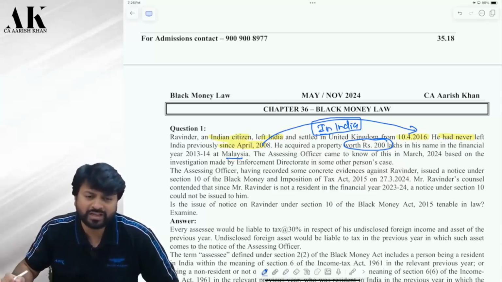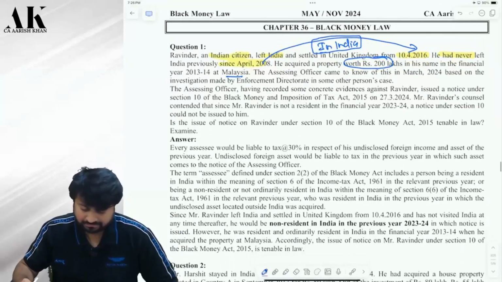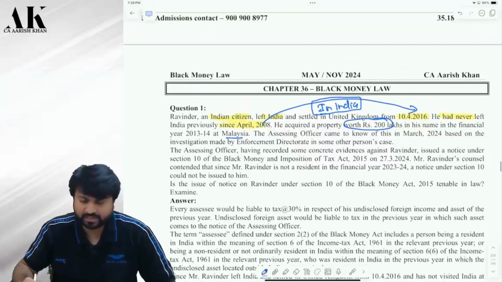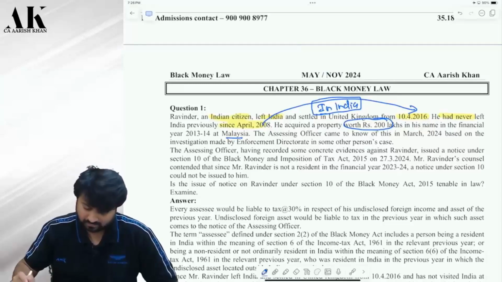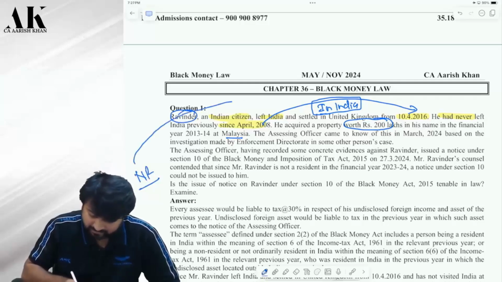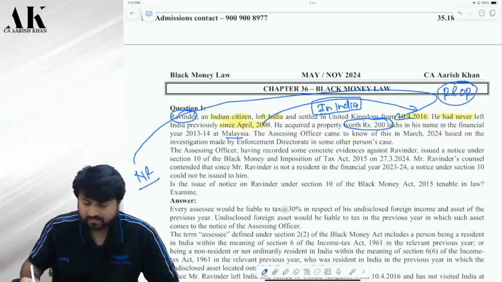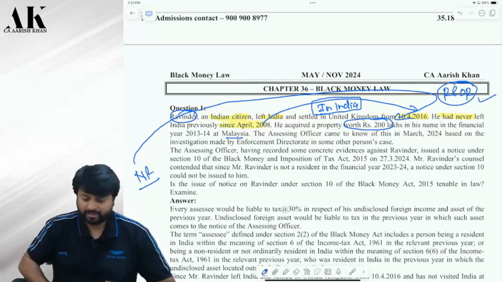Yes or no? Are you clear? Tell me loudly, are you clear? Sir, notice can only be sent to an assessee, sir. No one else we can send notice. Is this clear? Is this notice valid or not? Because Ravinder is no doubt today non-resident, correct? But in the year in which he purchased the asset, at that time he was resident, and therefore he will be liable under black money law in this country.